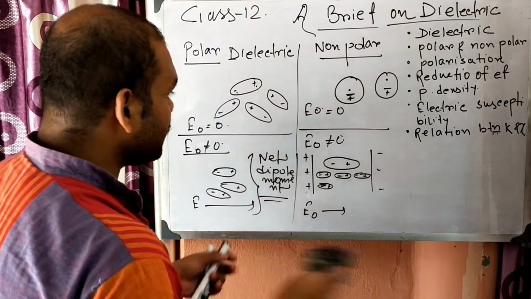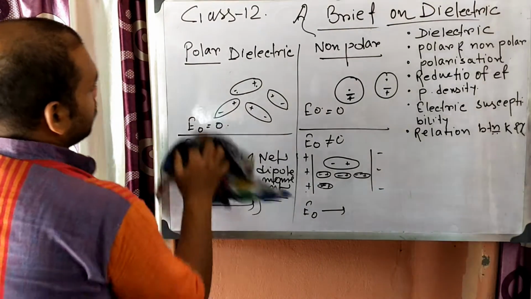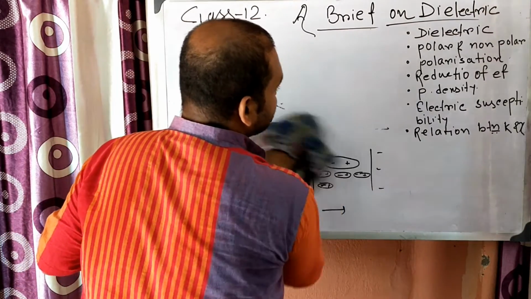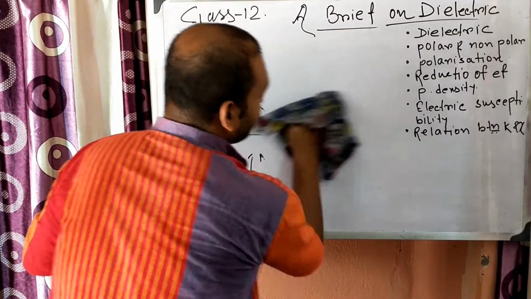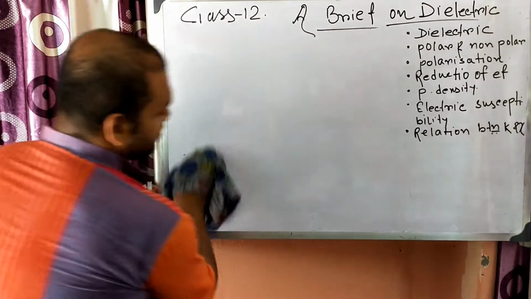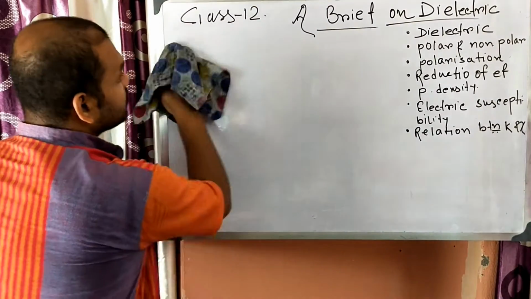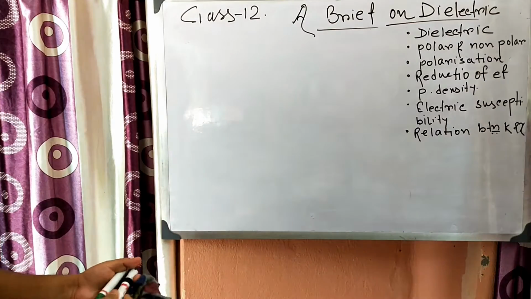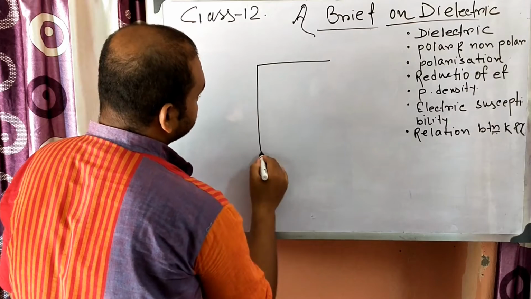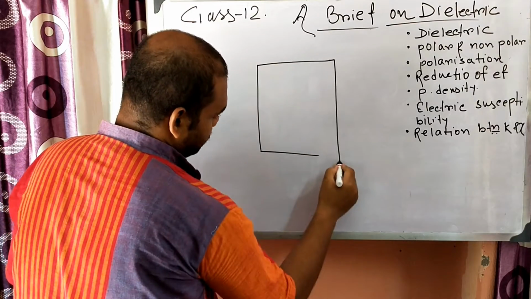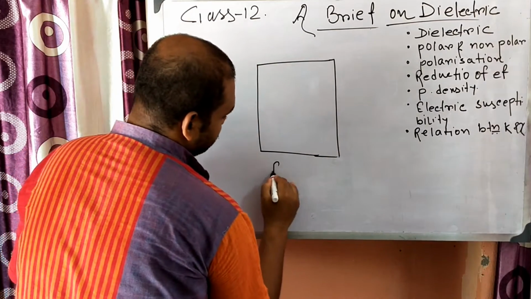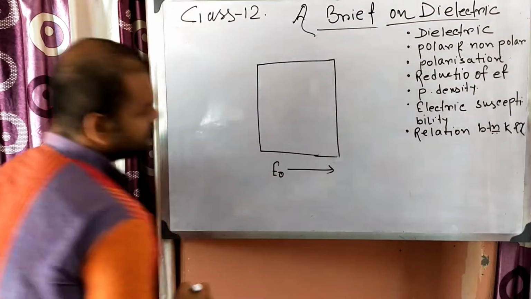Next, in a dielectric, if we apply a field, how does the electric field change inside the dielectric? Suppose this is a dielectric material, and here electric field E is applied.